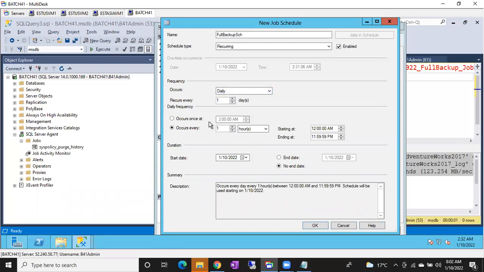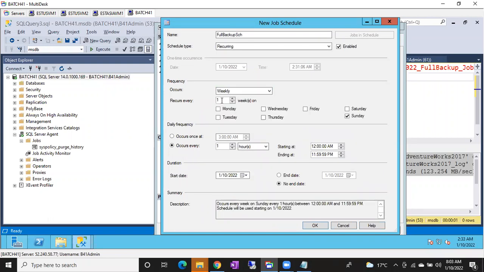So if you want to schedule a log backup job, what are you going to do? I want to schedule my log backup job for every 15 minutes. What options do I have to choose, guys? Tell me. Is it daily, weekly, or monthly? I have to run my log backup job every 15 minutes, which means I have to schedule it daily, right?